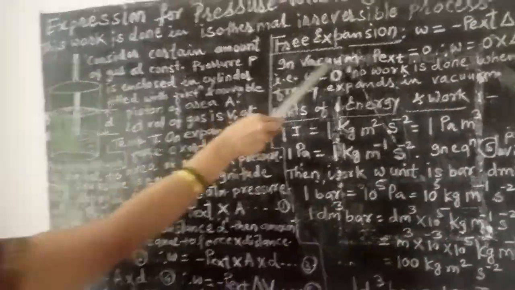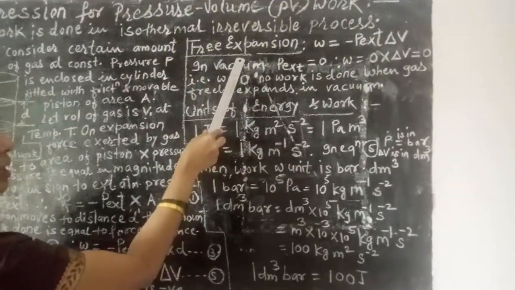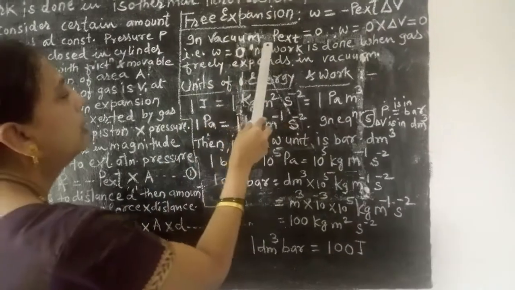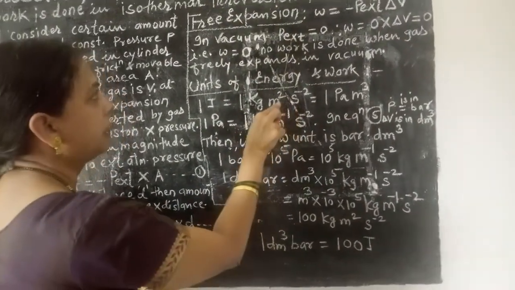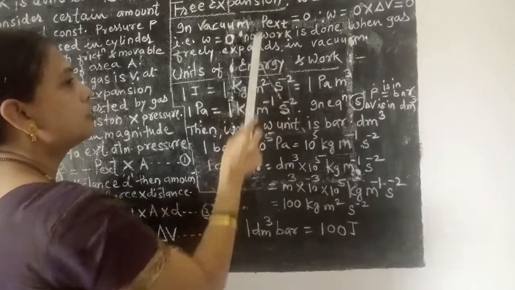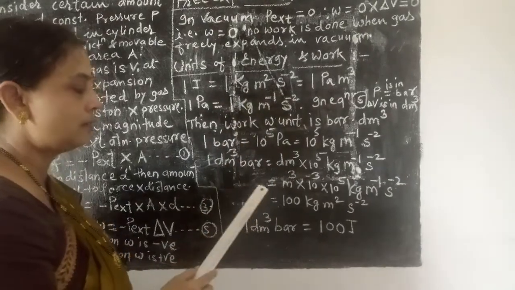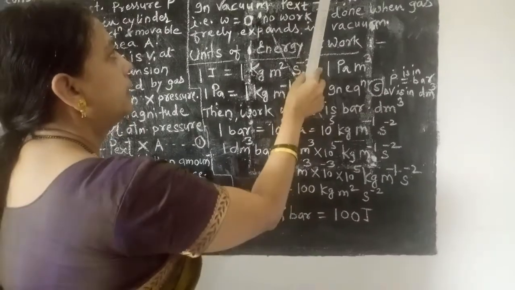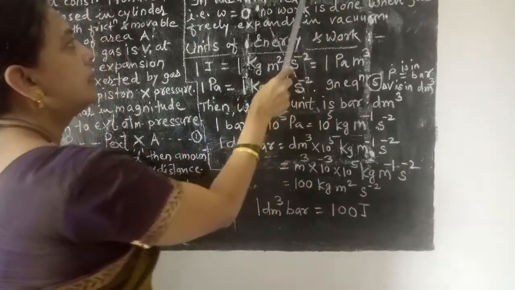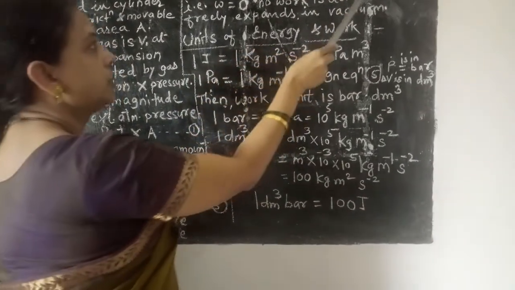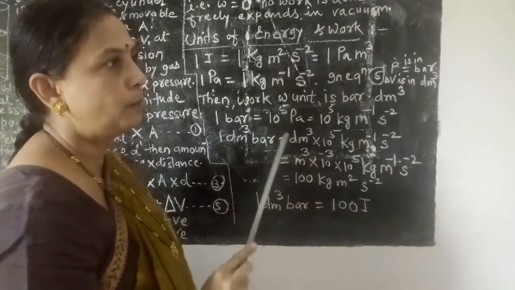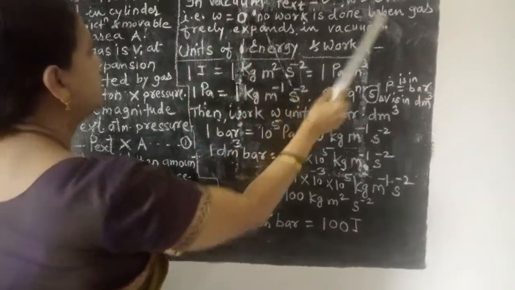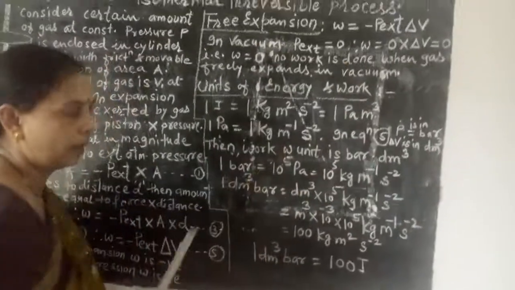So free expansion means such condition is observed in the vacuum. In the vacuum, there is no opposing pressure, meaning no work is done by the system or no work is done on the system, and therefore since the external opposing pressure is 0, no work will be done and W is equal to 0. See here, no work is done when the gas freely expands in vacuum.